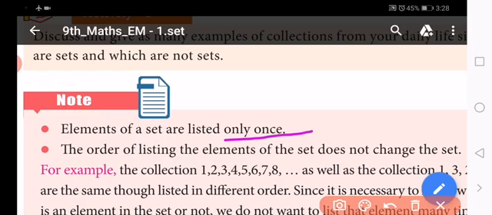So the elements of a set are listed only once. A set is nothing but we write the objects one by one in a mathematical way. That's all.